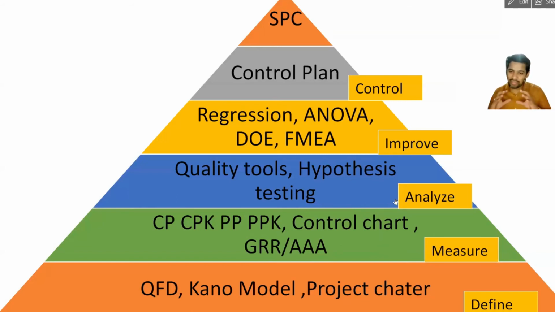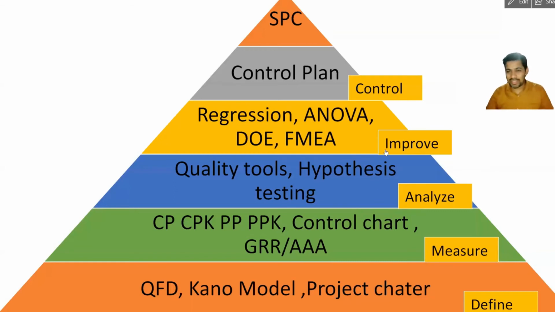The analyze phase is a very interesting phase. We're going to talk about the quality tools. All the quality tools, whether you have a fishbone diagram, Vibe analysis, or all the quality tools are being used in the analyze phase, even the Pareto. And hypothesis testing depends upon the data. You can use, for example, a t-test, a z-test, and so on.